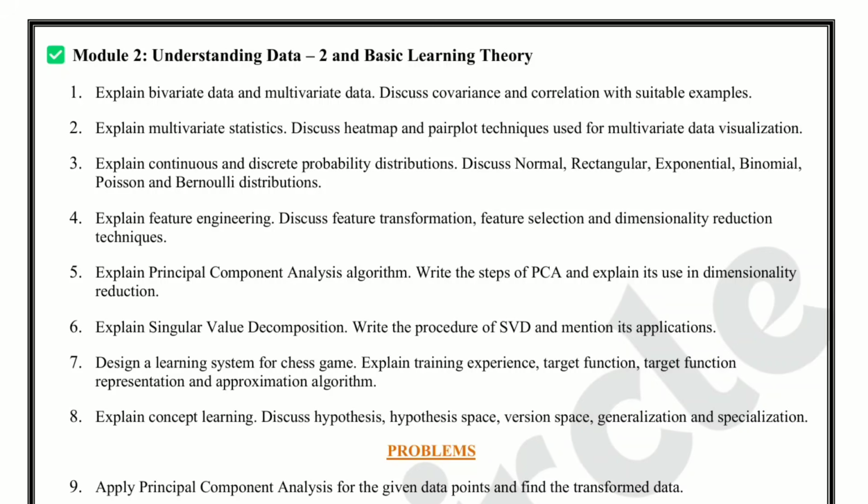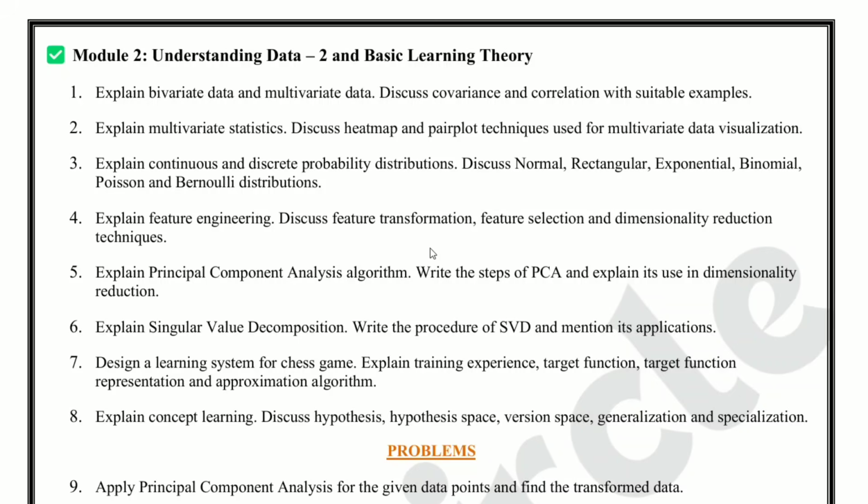Question number 7. Design a learning system for chess game. Explain training experience, target function, representation, and approximation algorithm. This is a standard learning system question. Prepare it using the four parts: training experience, target function, representation, and algorithm.